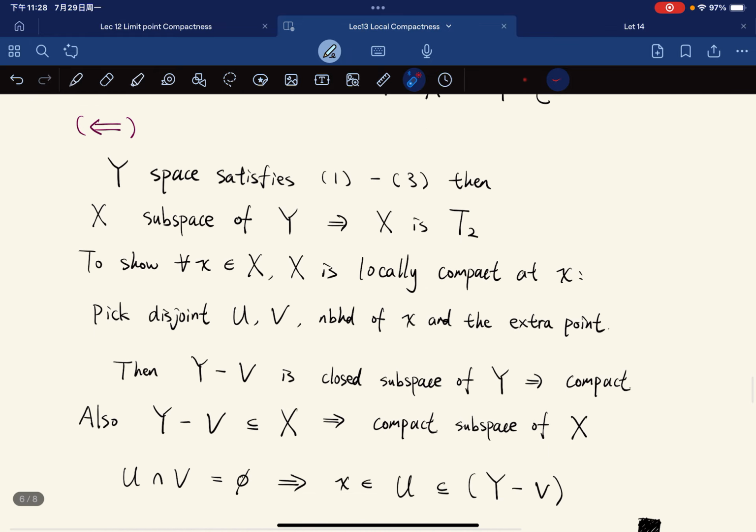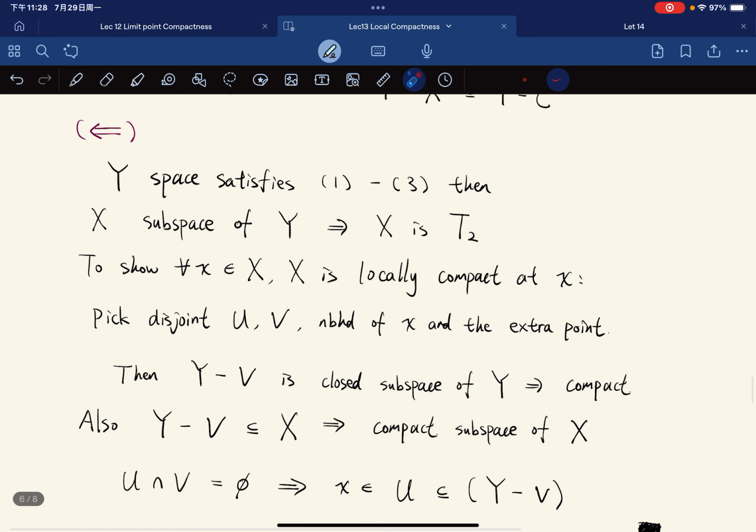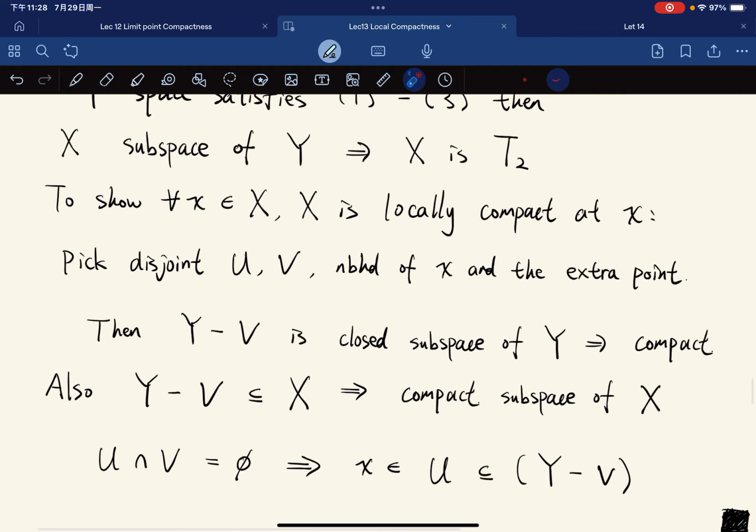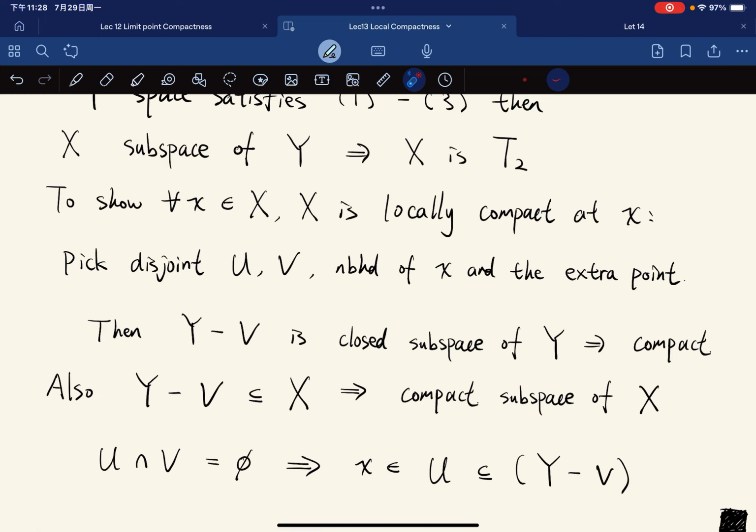Now for the converse. The converse is: suppose that Y is a space as in 1 to 3. Then X is a subspace of Y, which means that X is also Hausdorff because Y is Hausdorff. And to show that X is locally compact, we have to show this, right? We want to show that it's locally compact Hausdorff. To show that it is locally compact, first we pick disjoint neighborhoods U of x and V of the extra point.